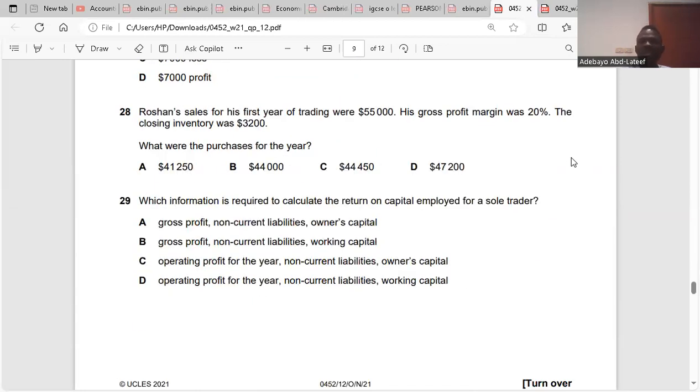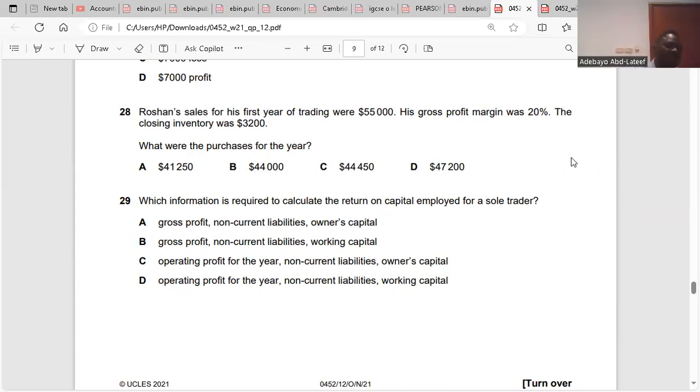Did you do question 28? I did it, but I did it wrong. Okay. Russian sales for its first year of trading were 55,000. Its gross profit margin was 20,000. The closing inventory was 3,200. What were the purchases for the year?